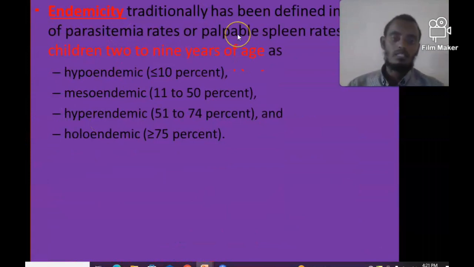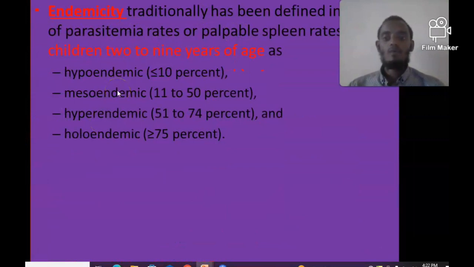And palpable spleen, or splenomegaly, is a marker for chronic infection because repeated Plasmodium infection can lead to splenomegaly. So when we see the prevalence of parasitemia and/or palpable spleen in children from 2 to 9 years of age, based on this rate, we can define an area as hypoendemic, mesoendemic, hyperendemic, or holoendemic.